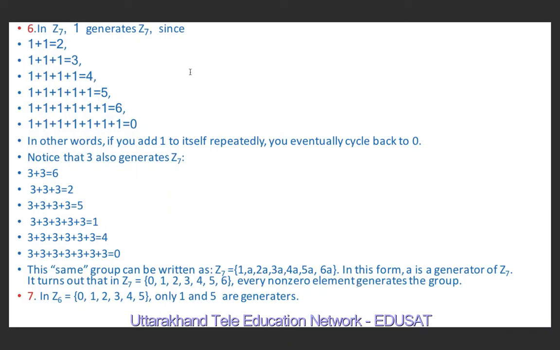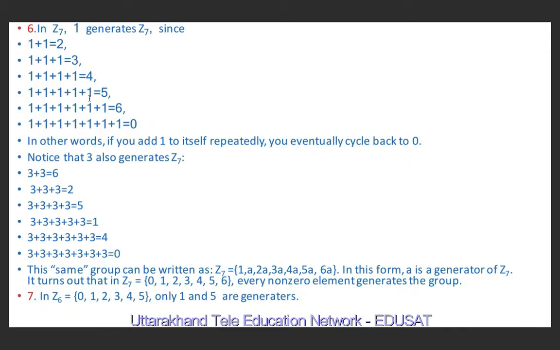Z7 is nothing but the set of integers less than 7 under addition modulo 7. So 1 plus 1 means 2. If we divide by 7, the remainder is 2. 1 plus 1 plus 1 is 3. If we divide by 7, the remainder is 3. 1 plus 1 plus 1 plus 1 is 4. Divide by 7, the remainder is 4.